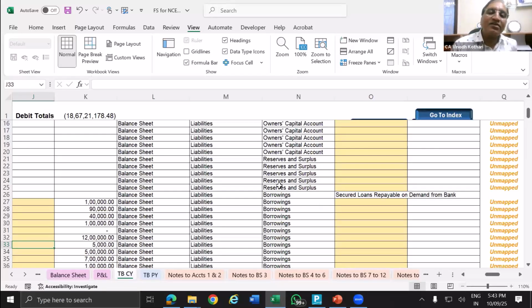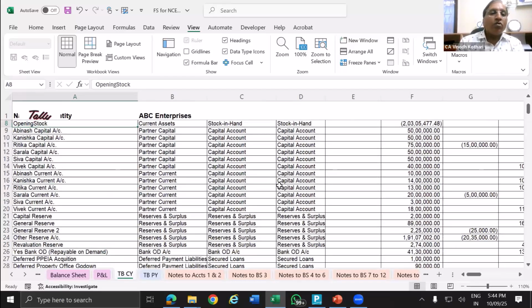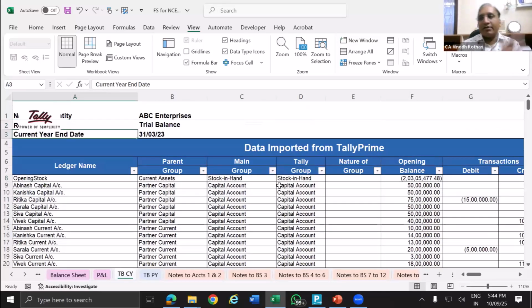Now let's understand this sheet first. If you see what it is, this is the trial balance.